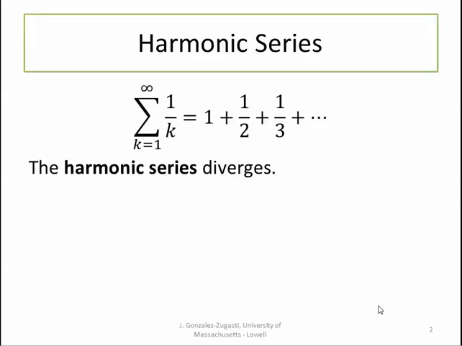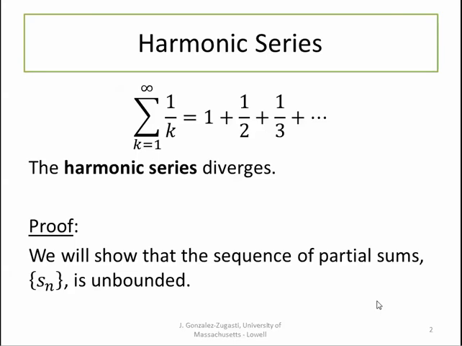Infinite series. One of the most famous and important of all diverging series is the harmonic series. The harmonic series is the sum as k goes from 1 to infinity of 1 over k, which is 1 plus 1/2 plus 1/3, and so on. This series arises in connection with the overtones produced by a vibrating musical string, for example. And it's not clearly evident that this series diverges.